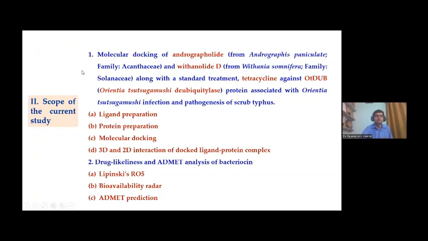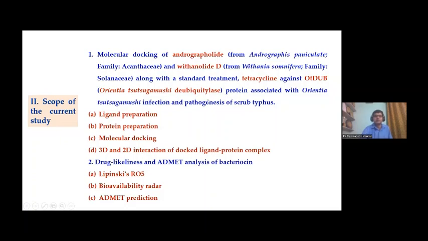So what is the scope of this study? Molecular docking. This is an in silico approach. Andrographolide, as already shared, from Andrographis paniculata, a plant of the Acanthaceae family, and Withanolide D from Withania somnifera, family Solanaceae. These two bioactive phytocompounds, along with tetracycline that can be utilized against infection of Orientia tsutsugamushi, were utilized as ligands, and the target protein was OTDUB, that means Orientia tsutsugamushi deubiquitinase.